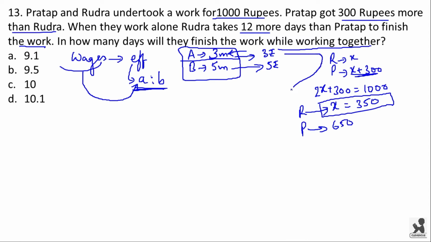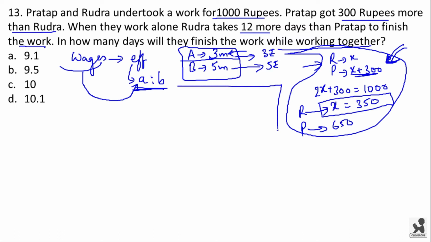But I want you to ignore this method in your examination. You can calculate all this in your mind itself. Let me say how. The total wage is 1000 rupees. Pratap got 300 rupees more, so subtract 300 rupees from this amount. You get 700.